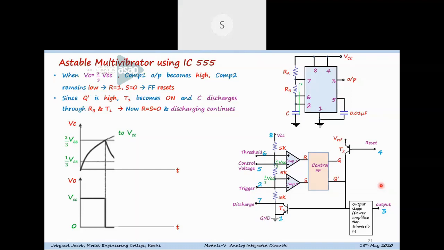Yes. Here, the charging of the timing capacitor is non-linear. Could you kindly explain how we could make it linear charging? Okay, for making it linear, the RC value should be high.